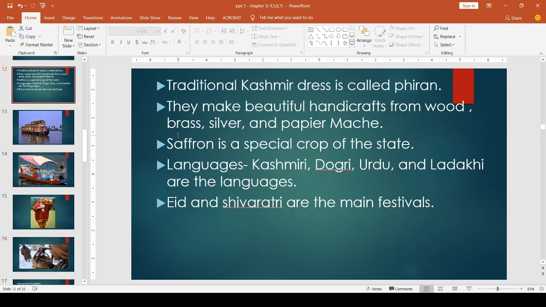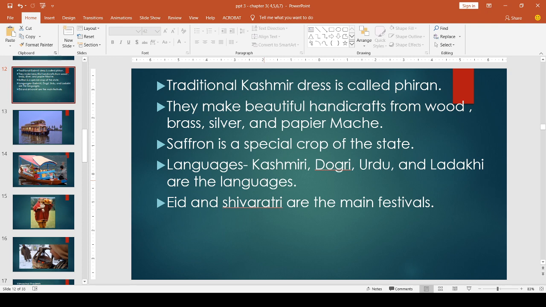Then next is handicraft. Another attraction is handicraft. They make beautiful handicrafts from wood, brass, silver, and papier-mache. And the main crop of the state is saffron. Then which languages are spoken? The languages are Kashmiri, Dogri, Urdu, and Ladakhi.